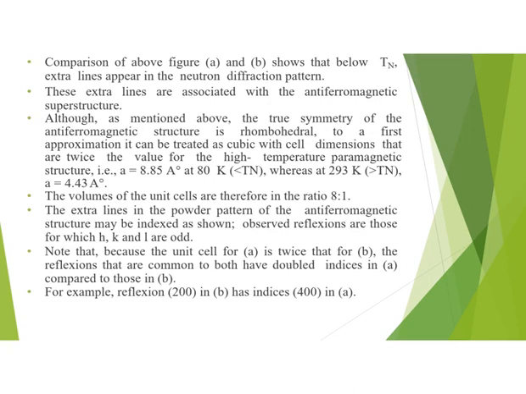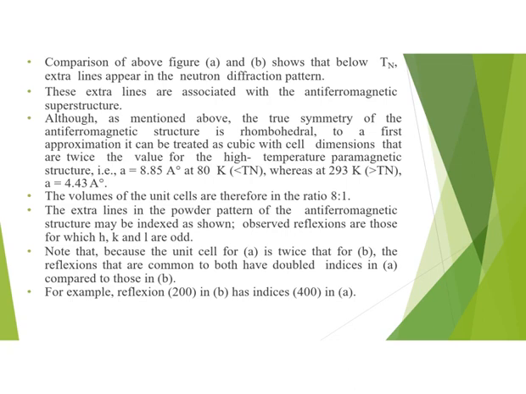the value of A, which is a unit cell dimension, is 8.85 angstrom at 80 Kelvin, which is below the Néel temperature. Whereas at 293 Kelvin, which is above the Néel temperature, the unit cell dimension A is 4.43 angstrom. So in case of A, it is double the value of unit cell dimension of figure B. The volumes of the unit cell are therefore in the ratio of 8:1.